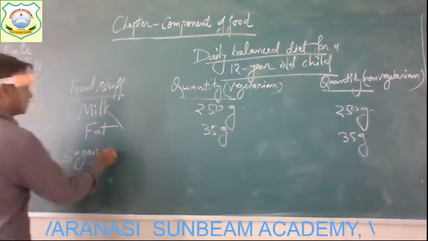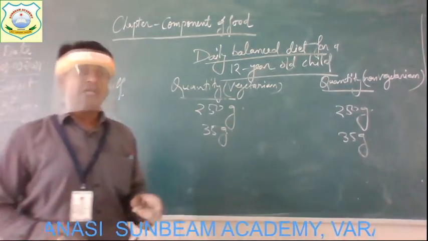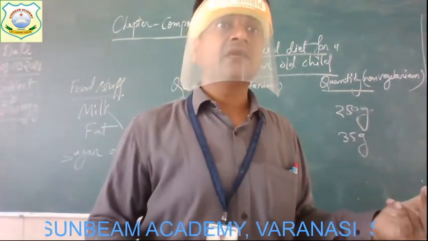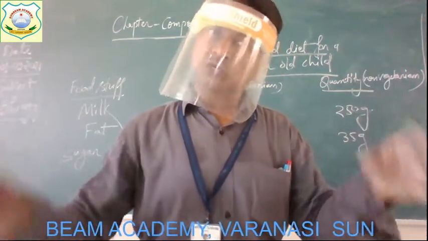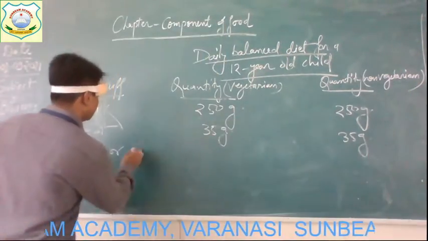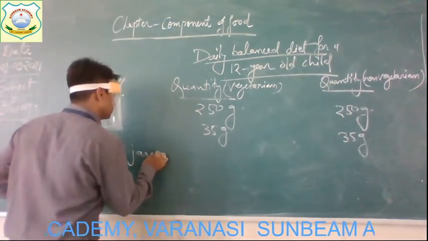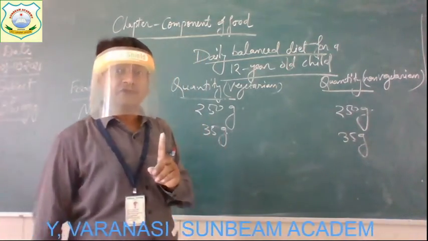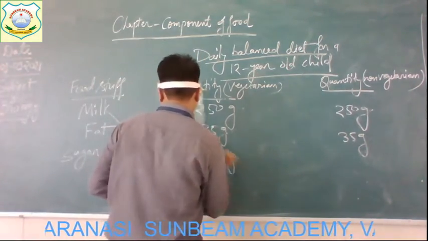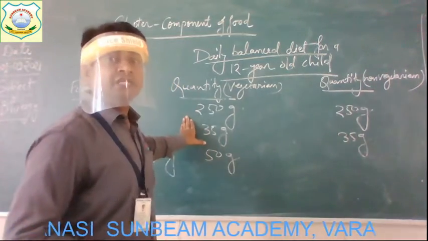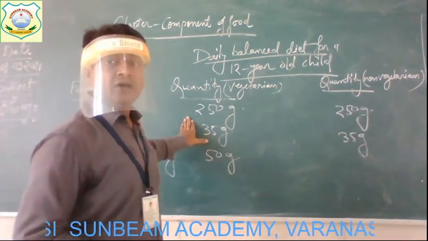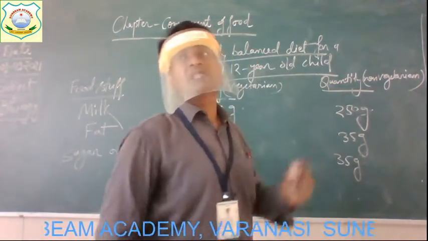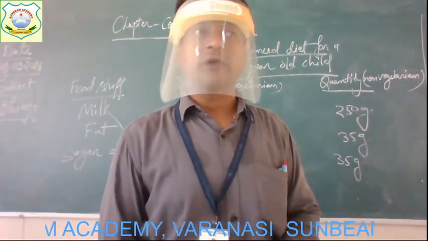Sugar or jaggery, because they both are the sweet items that we take in our daily diet. So either you are going to take sugar or you are going to take the jaggery, anything. You must have to take it about 50 grams for a vegetarian child, and it is about how much? 35 grams for non-vegetarian child who is of 12 years.